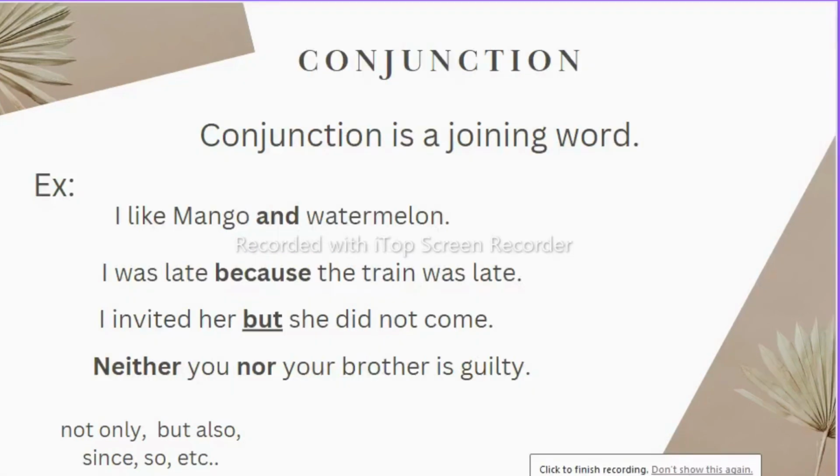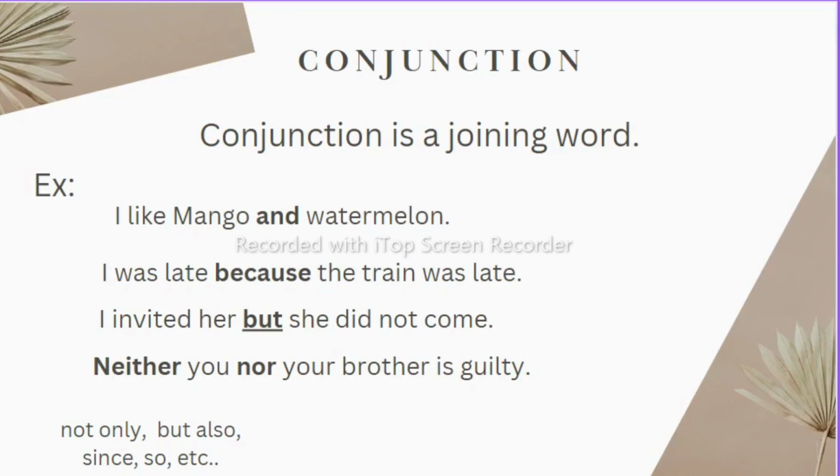Now let us see conjunction. Usually we all know it's a joining word. We can take the example of a railway junction here because it can connect from other stations. Or we can say in physics the sum of incoming current is equal to the sum of outgoing current. That is also called a junction, right? So in the same way we also have a junction in English, which is called conjunction. We join phrases, clauses, words, and even whole sentences with the help of conjunctions.